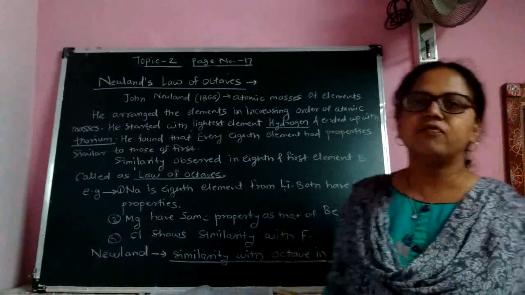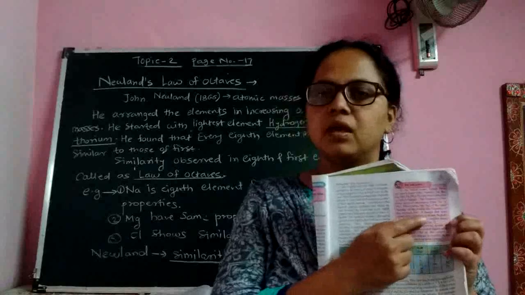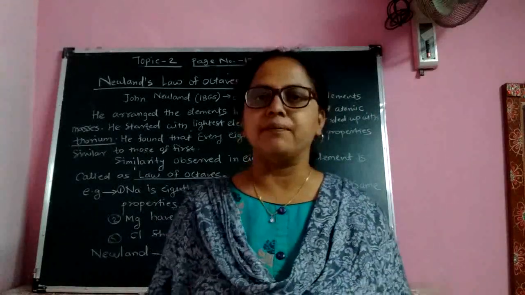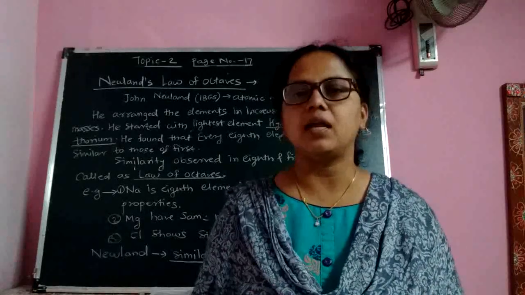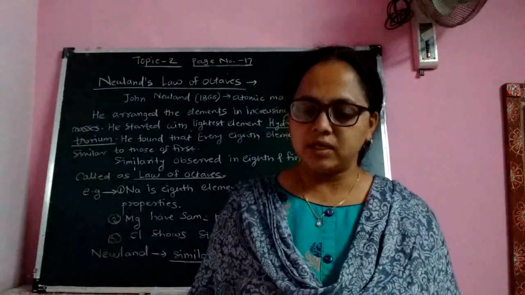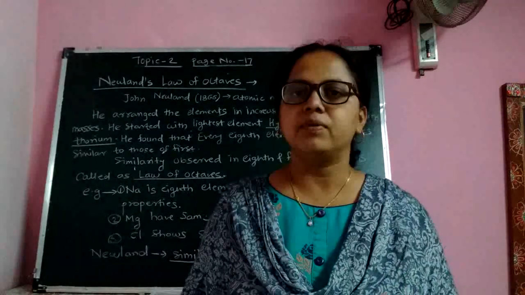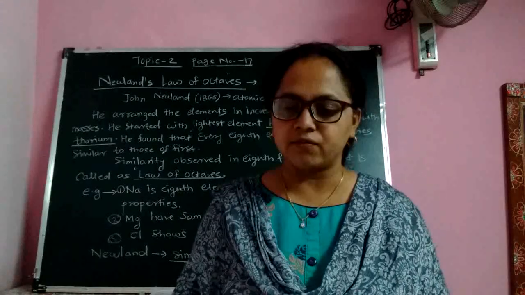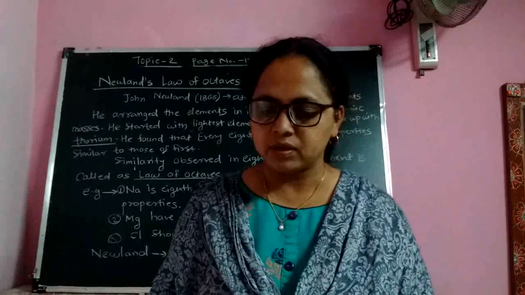You can see the information box on page number 17. I am going to read it. In the Indian music system, there are 7 main notes: Sa, Re, Ga, Ma, Pa, Da, Ni, and Sa is again repeated. The frequency of the notes goes on increasing from Sa to Ni and comes again to Sa.